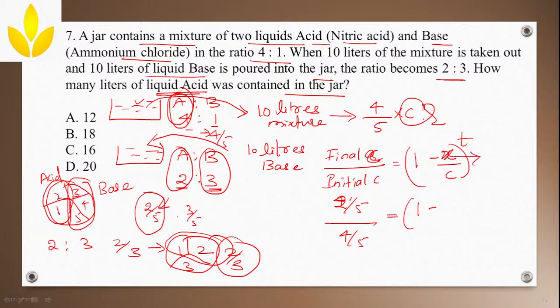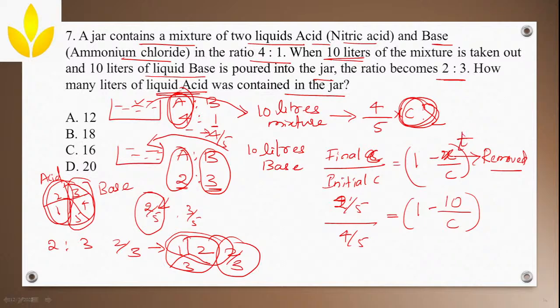Here you will substitute whatever quantity you have removed. How much quantity have you removed? You have removed 10 liters of the mixture, so you write 10 here, divided by C. C is the total quantity, which is what we have to calculate, so you will keep it as it is. C.